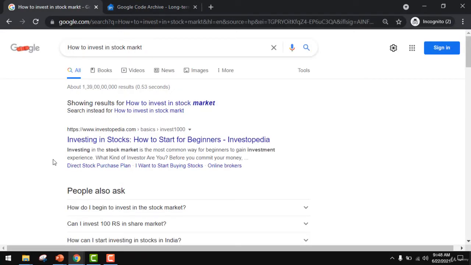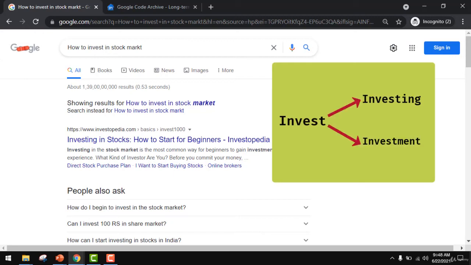One thing I want you to note here is I am searching with invest, but I am seeing investing, investment. So why is this happening? These are called the stem words. Stem words are something whose root is the main word. For us, investment and investing, the main root is invest. So the derived words from the main words are called the stem words.